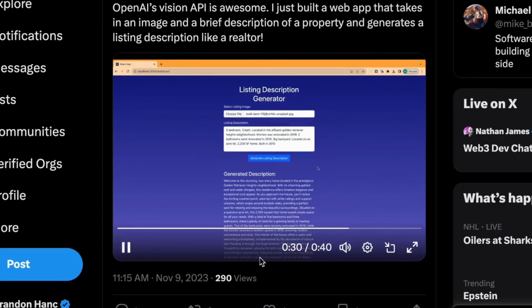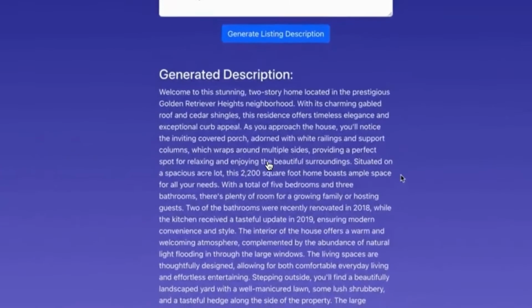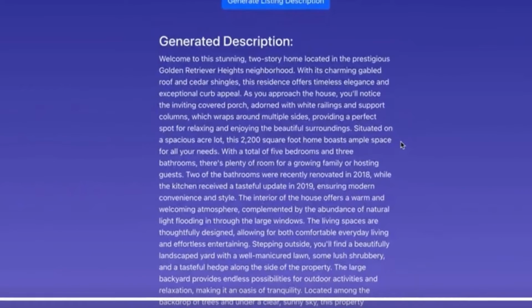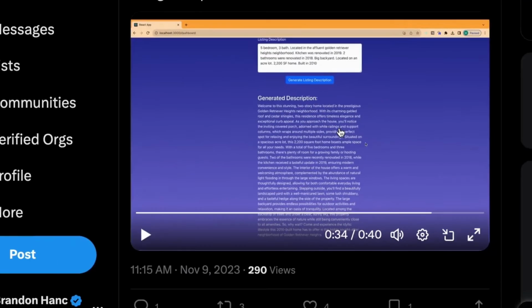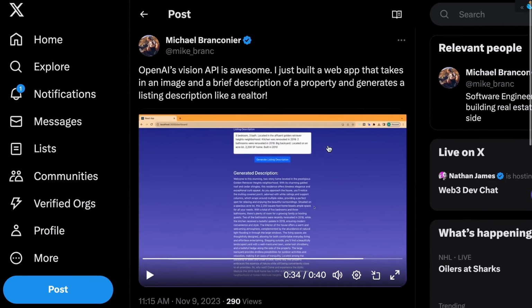So you can see it takes a second or two, but then from there, it generates an awesome real estate listing. If you just zoom in, you can see this sounds like something that you would see right on one of those sites, and this would probably take real estate agents up to 20-30 minutes to make, and now it takes just a few seconds. So Michael made something super practical.